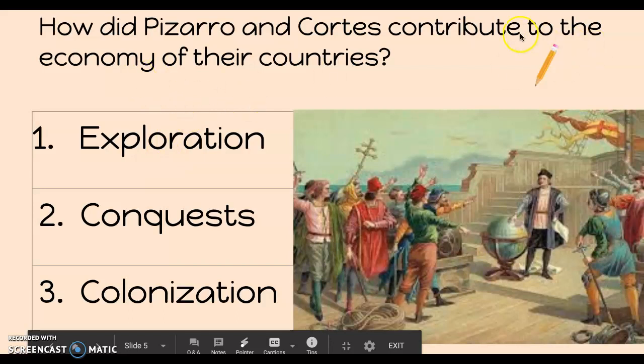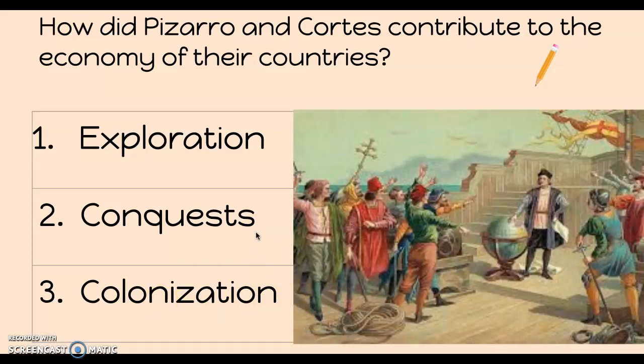This contributes to the economy of their country because all the resources and wealth that these areas had, like the Aztec and the Incas, then went back to Spain. And so countries like Spain or other countries who also participated in this, like England, France, the Netherlands, all became very, very wealthy through things like the gold, the wealth. An interesting thing that comes out of the Aztec Empire that makes Spain very wealthy is chocolate. And so the economies improve. These countries become very wealthy.